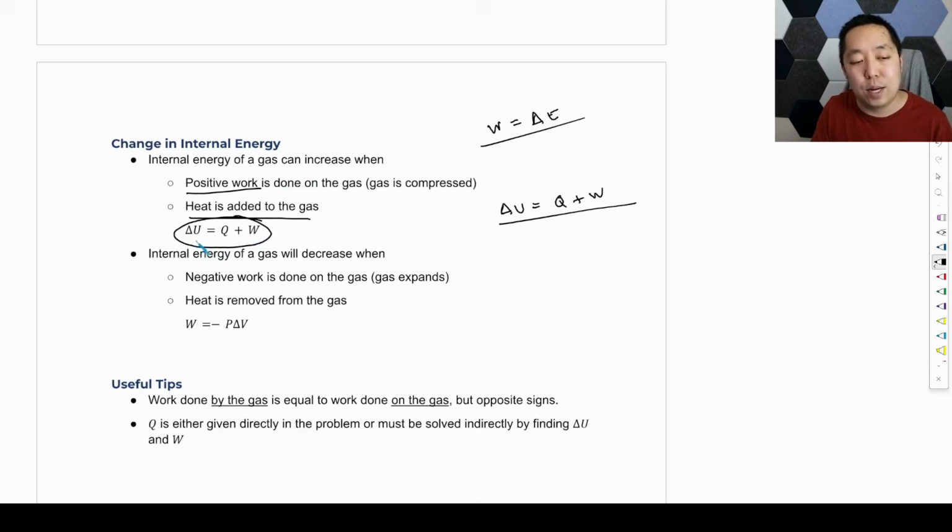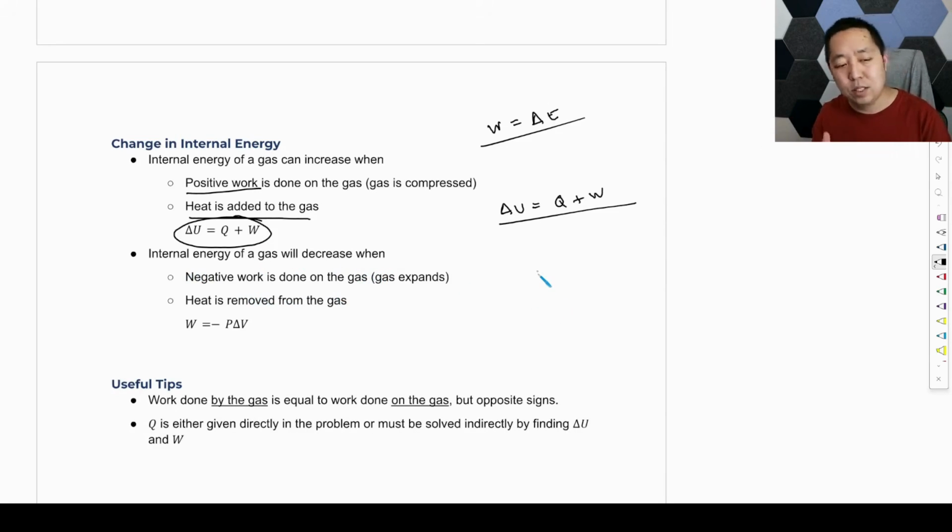And this is all I think about: the change in internal energy is how much heat is added to the gas plus how much work you do on the gas. And some of those might be zero in some situations. The internal energy of the gas will decrease when negative work is done on the gas.